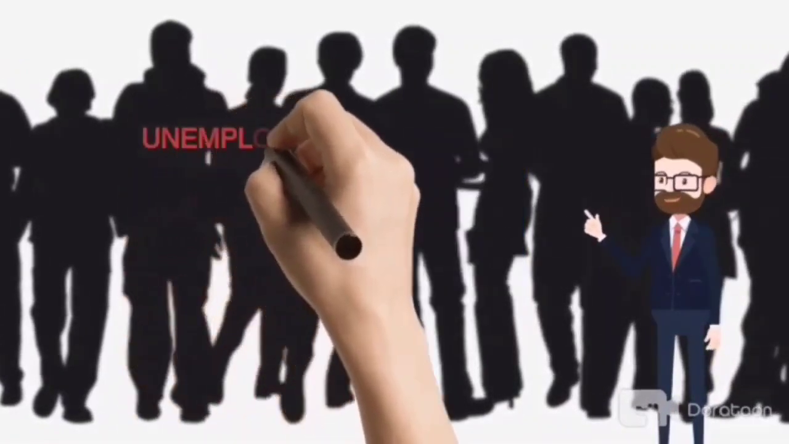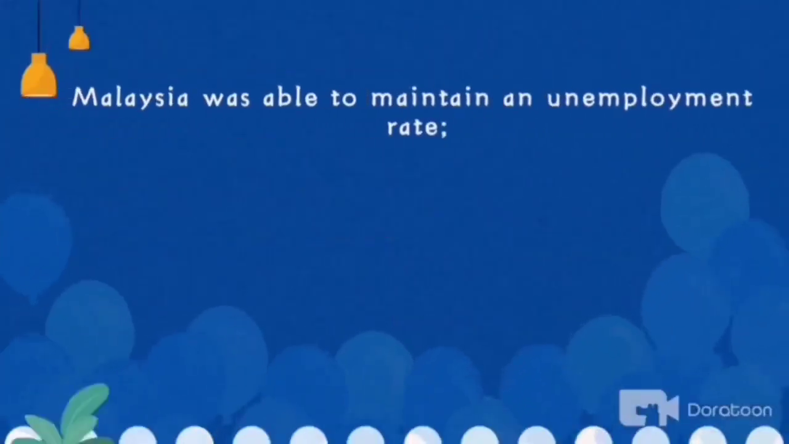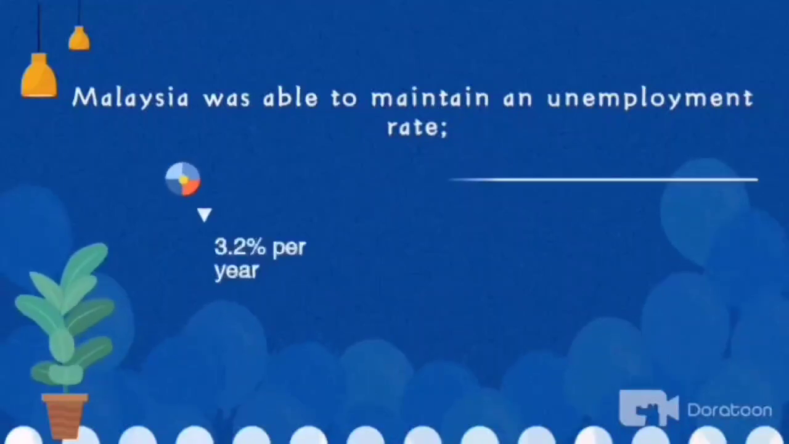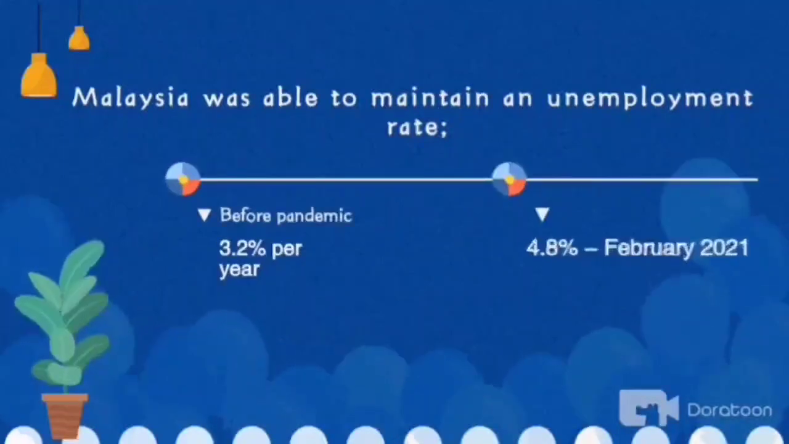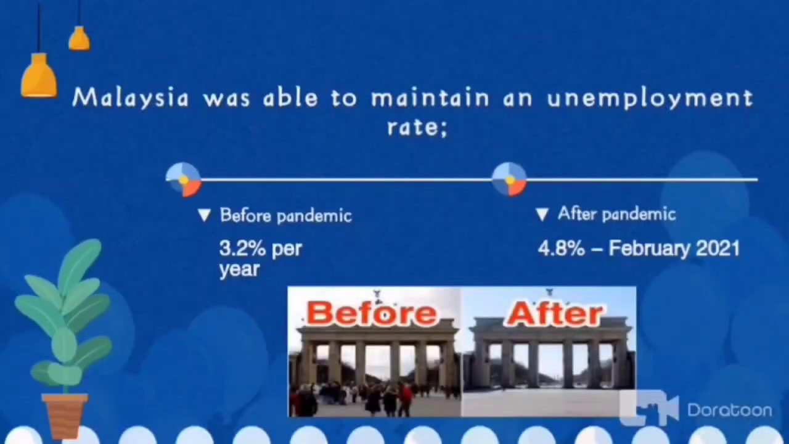As a result, the unemployment rate increased, and this can be proven when we look at the unemployment rate data before and after the pandemic. Let's make a comparison. Malaysia was able to maintain an unemployment rate of 3.2% per year before the pandemic. However, the pandemic resulted in it increasing to an average of 4.8% for the last February 2021.